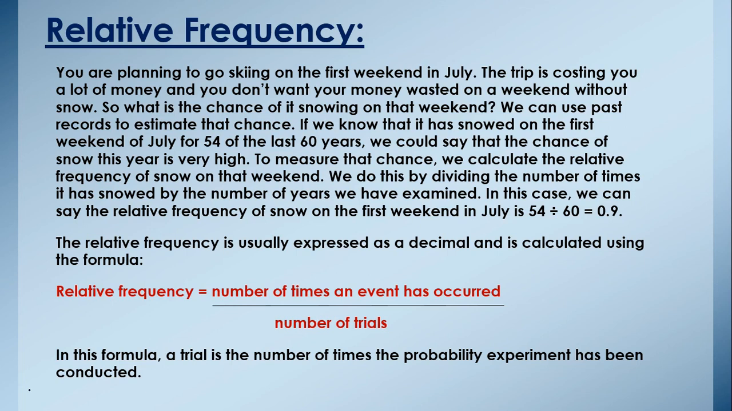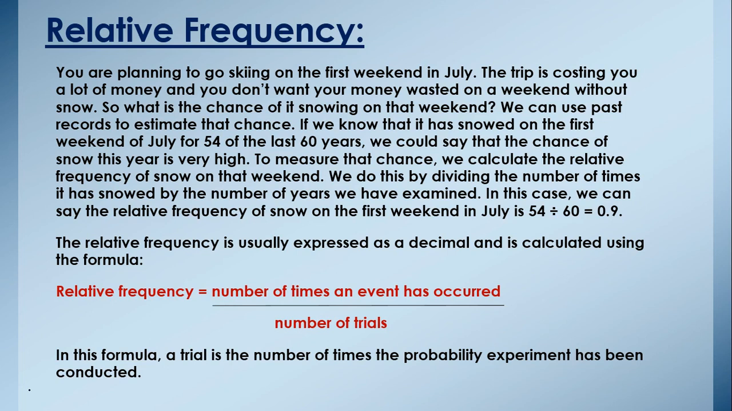Whenever we want to predict something, we will use relative frequency, because 54 upon 60 is the same as probability. But why are we saying relative frequency? Because when we find relative frequency, we will use it to predict something in the future. The relative frequency is usually expressed as a decimal and is calculated using the formula: relative frequency is equal to the number of times an event has occurred divided by the total number of trials.